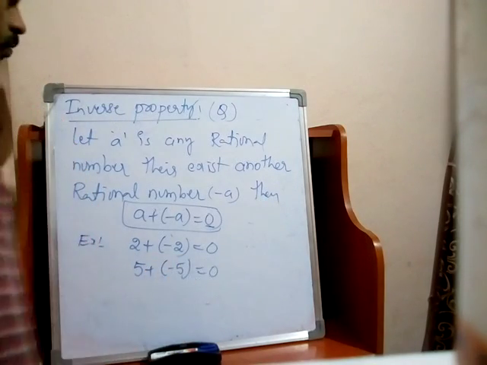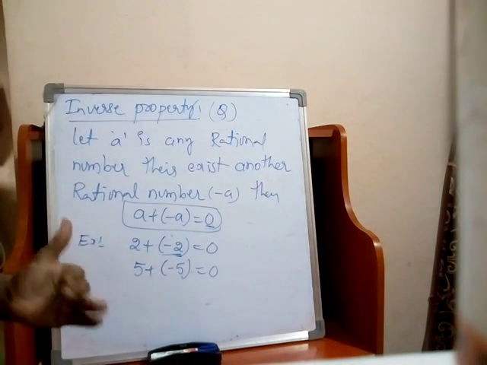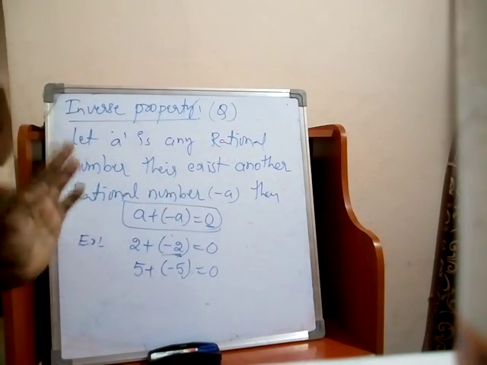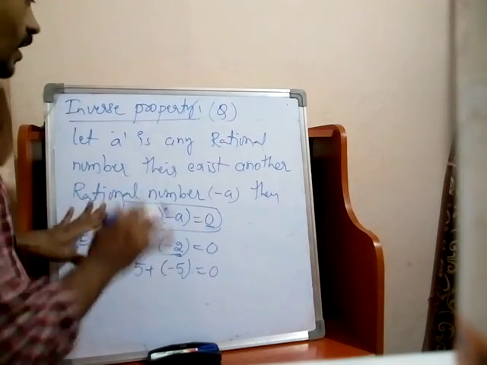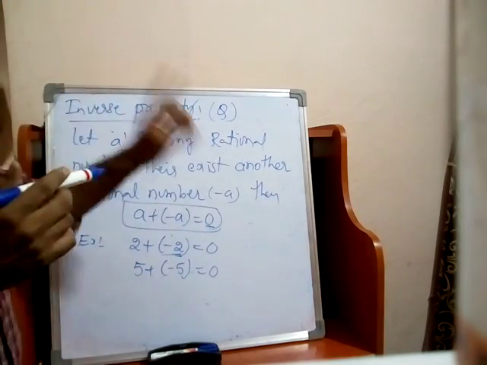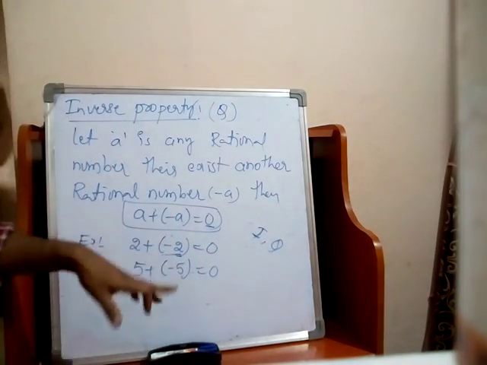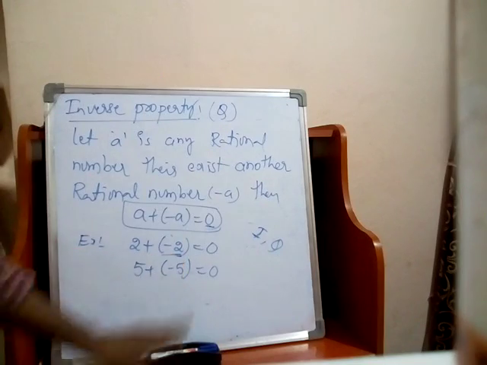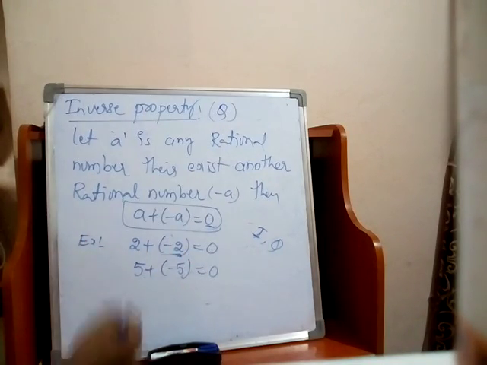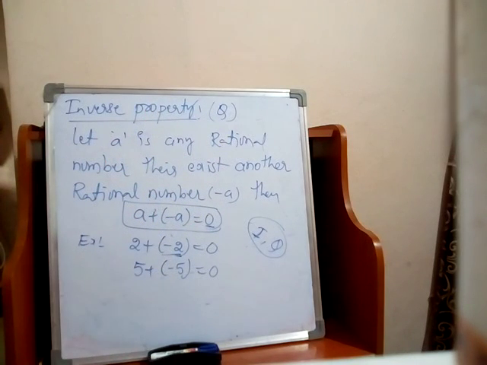Natural numbers do not have negatives, so natural numbers and whole numbers both do not satisfy the inverse property under addition. Only integers and rational numbers satisfy it, because integers and rational numbers have negatives.